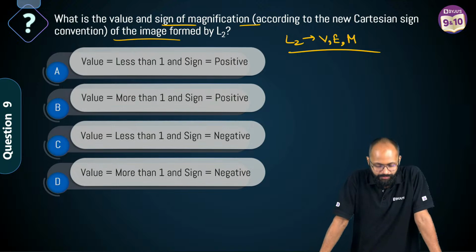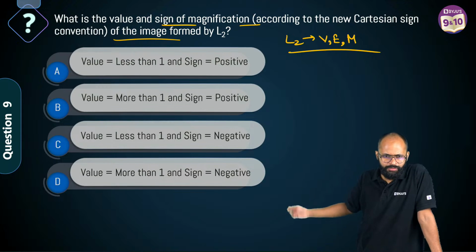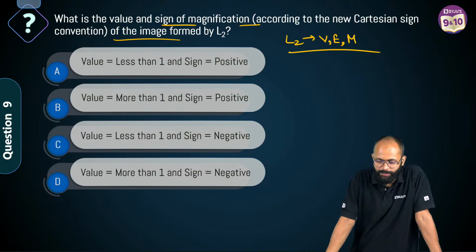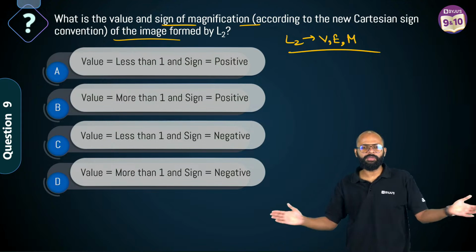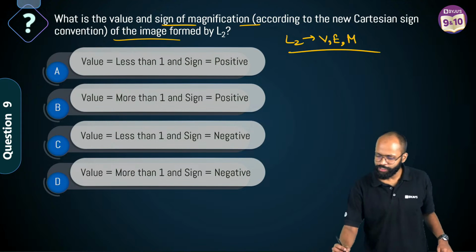Devanshu says D. Maruti says D. For this question, the last question: virtual, erect and magnified. Gayatri says A. Gauri says D. A. Arohi B. B. D. B. Sir, virtual erect.